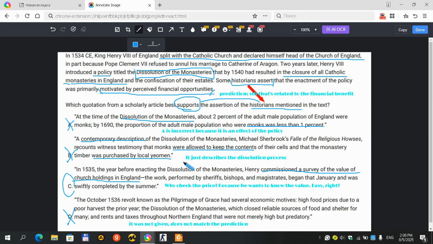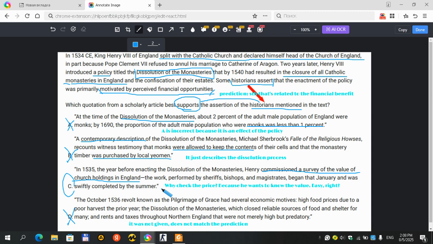If we want to support the historians' assertion, we just have to find the option that supports their claim, like it was carried out because they wanted some cash or something like that. So that's why C is correct. Why is this correct? Because in 1535, the year before enacting the dissolution of the monasteries, Henry commissioned a survey of the value of the church holdings in England. The work, performed by sheriffs, bishops, and magistrates, began in January and was swiftly completed by the summer.